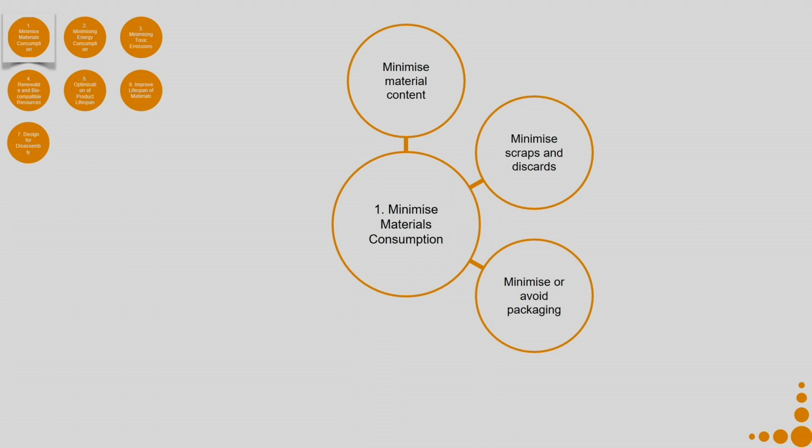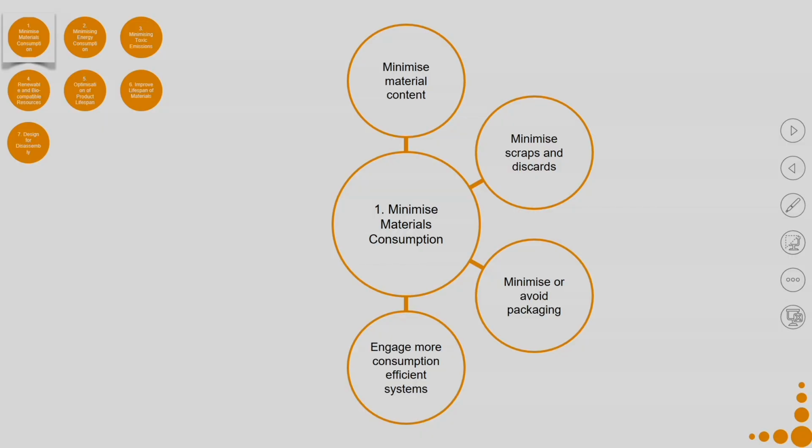In this particular case, I could have designed my pen in a manner that I might no longer require packaging, or I might require a lesser volume of packaging. So, we should always think, you are designing the product, but now you are also trying to think about how you minimize or avoid packaging, which is coming into the picture just because of the way you have designed the product.